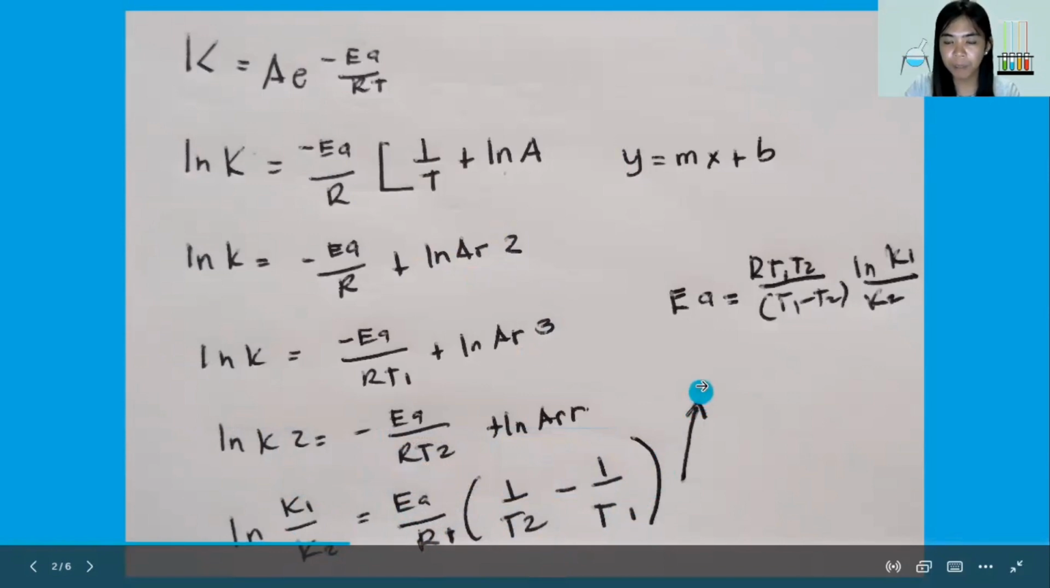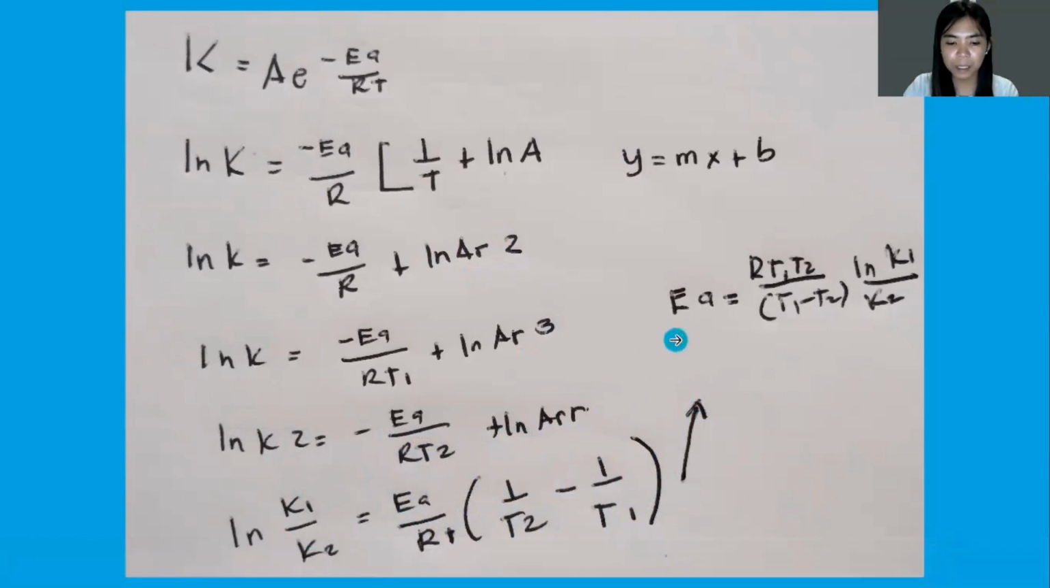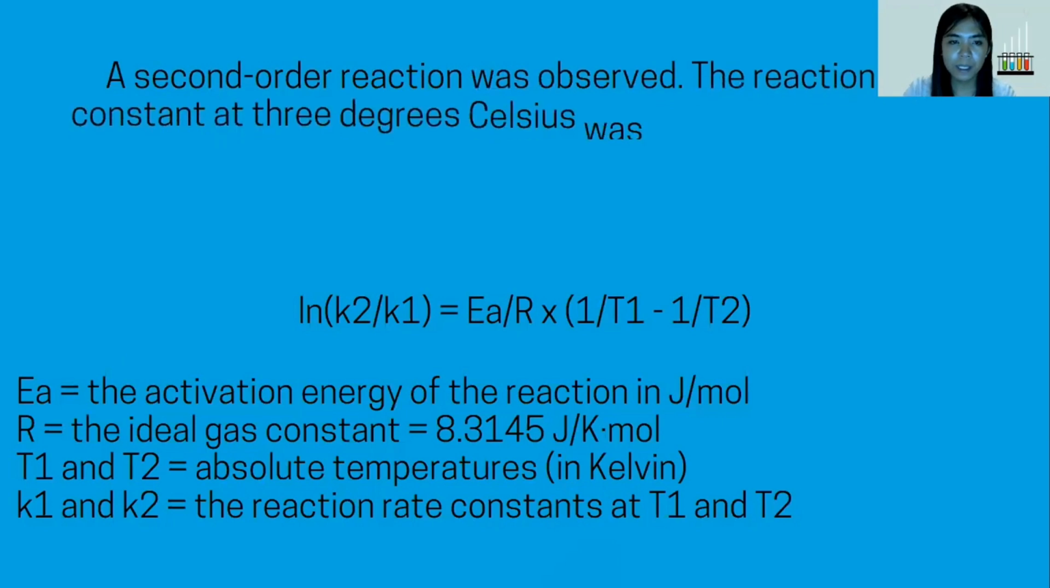Then to further derive the formula in finding the activation energy in a chemical reaction, we have the activation energy is equal to the gas constant times temperature 1 times temperature 2 all over the quantity temperature 1 minus temperature 2, times the natural logarithm of k1 over k2. So that will be the formula for the activation energy. So for example, we have this one.